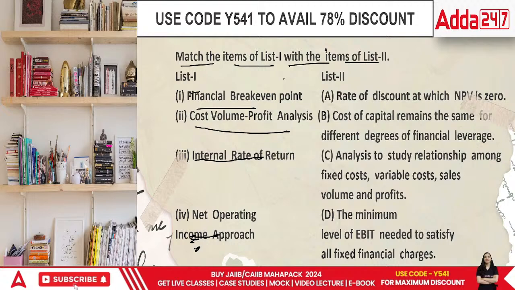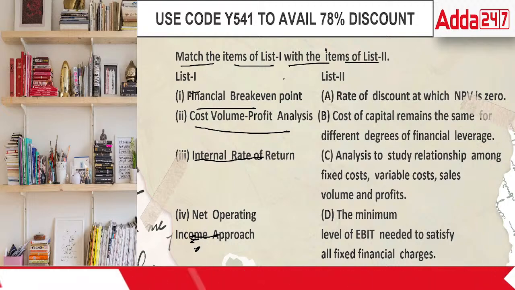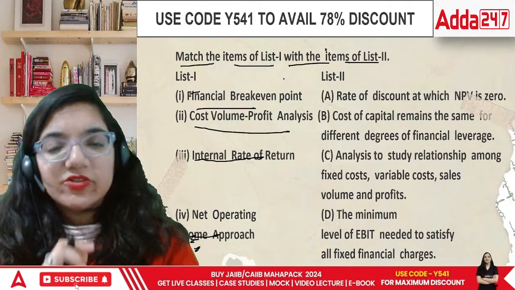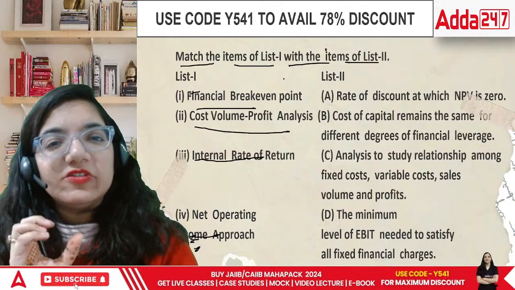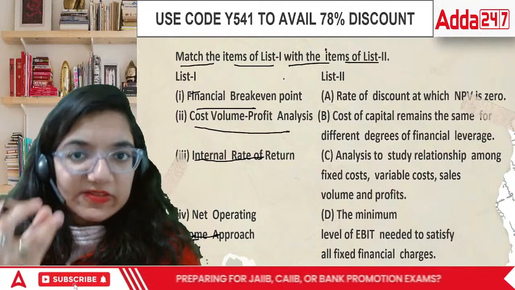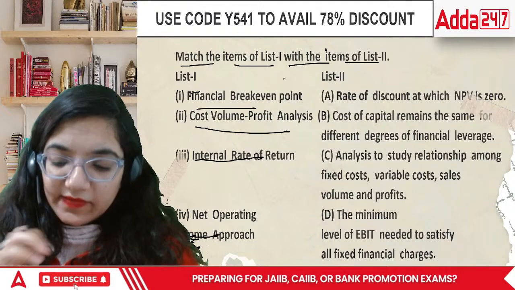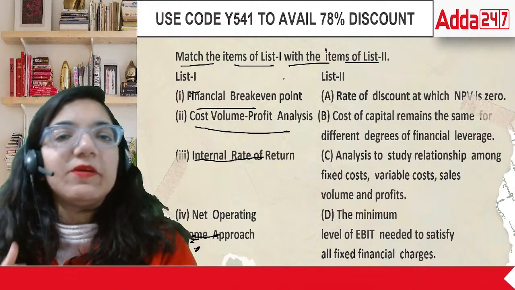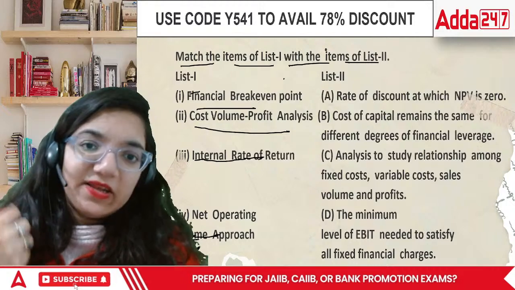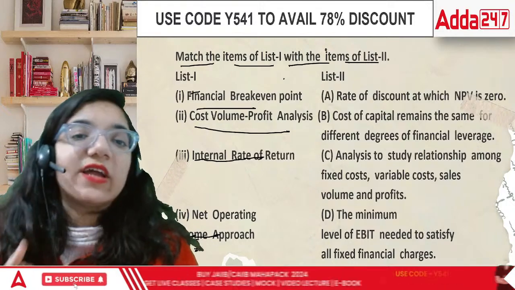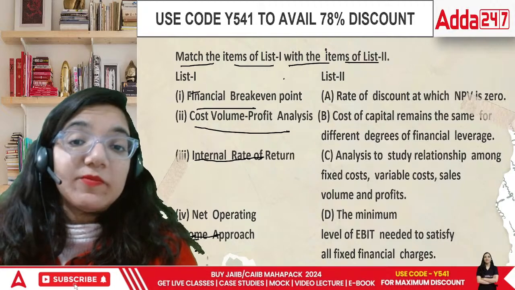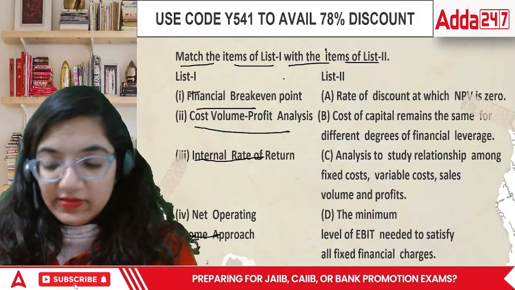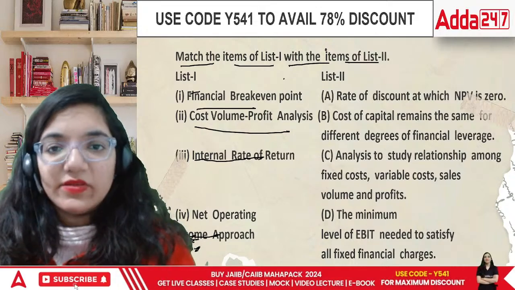When we talk about the financial break-even point, it is the point at which we are recovering all the cost. Cost volume profit is that particular situation where our volume is perfect, our cost is minimum and the profit is maximum. Internal rate of return is a situation where NPV equals zero. Whatever I'm investing, I'm getting it back. This particular rate is called IRR. And net operating income approach talks about the amount of income that we are generating every single year, right? So in this case, what would be the answer?